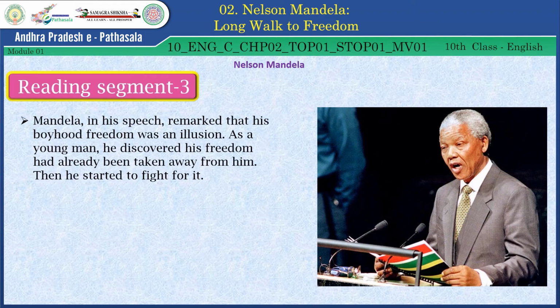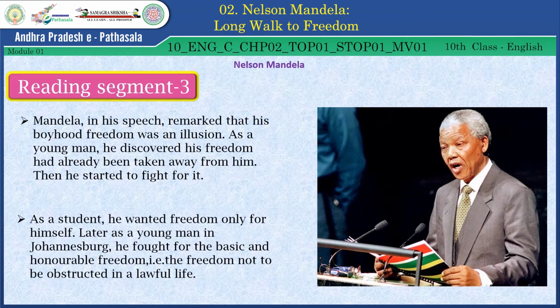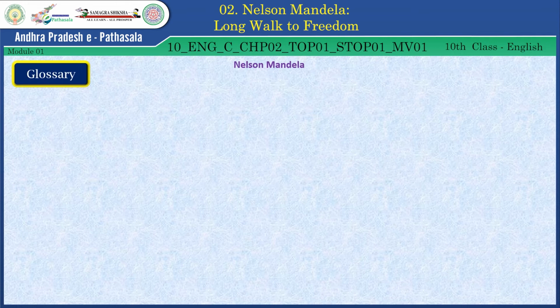Mandela, in his speech, remarked that his boyhood freedom was an illusion. As a young man, he discovered his freedom had already been taken away from him. Then he started to fight for it. As a student, he wanted freedom only for himself. Later, as a young man in Johannesburg, he fought for the basic and honorable freedom, that is, the freedom not to be obstructed in a lawful life. Let's see the glossary.